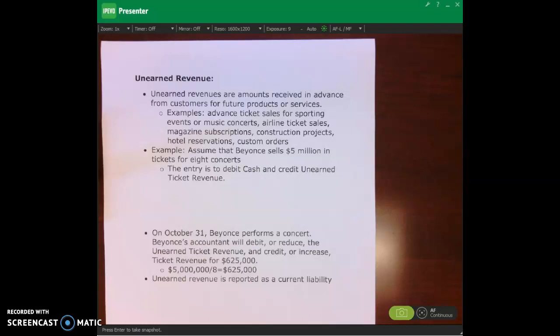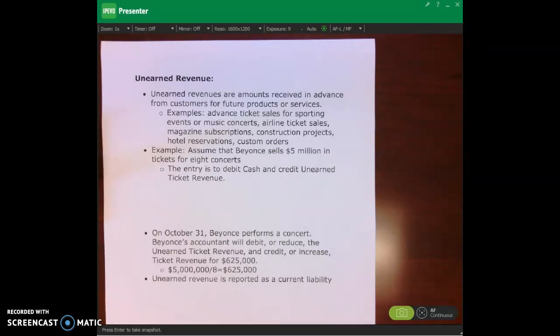Other examples of unearned revenue: advanced ticket sales for sporting events, airline ticket sales, magazine subscriptions, okay, construction projects, hotel reservations, custom orders, and also gift cards. Okay, so let's look at this example regarding Beyonce and music concerts. Okay, so we were saying that advanced ticket sales for music concerts, that's unearned revenue.